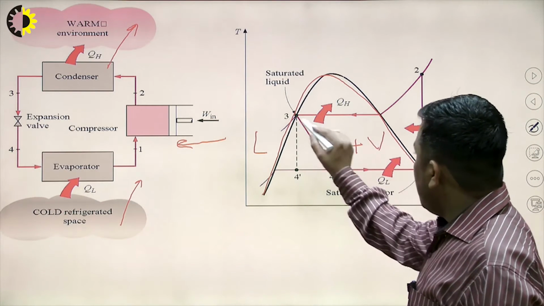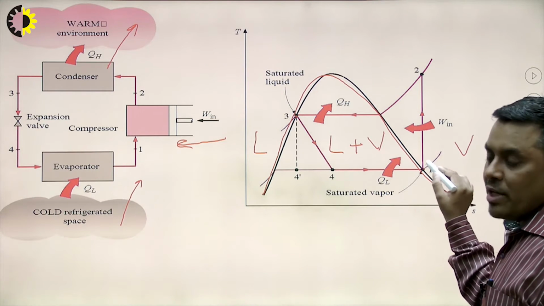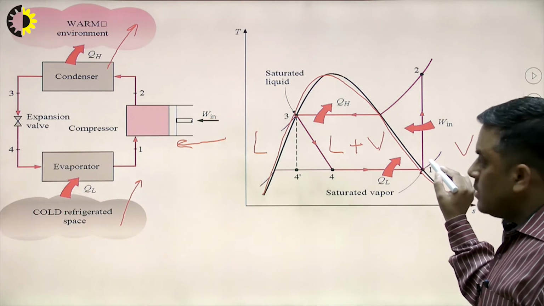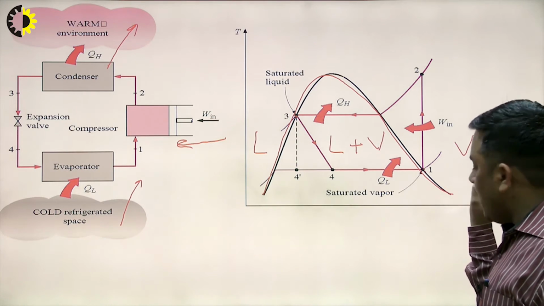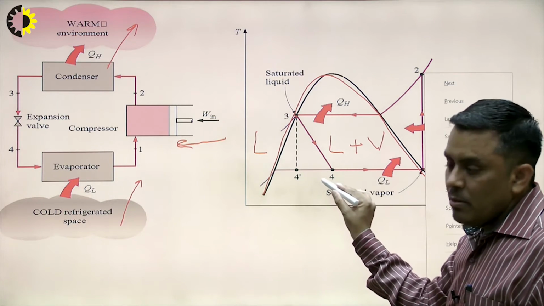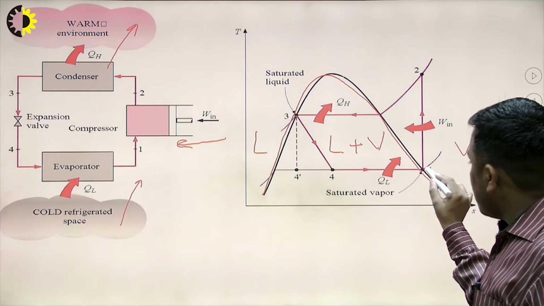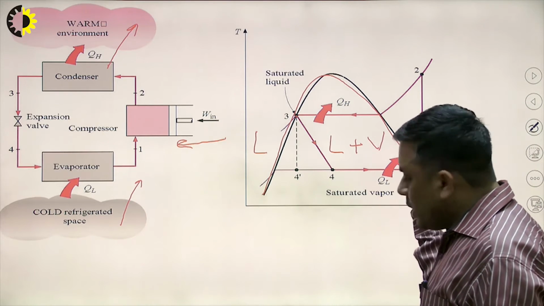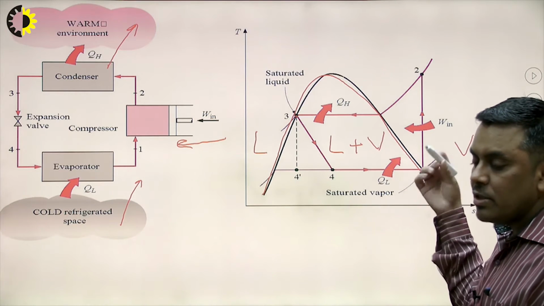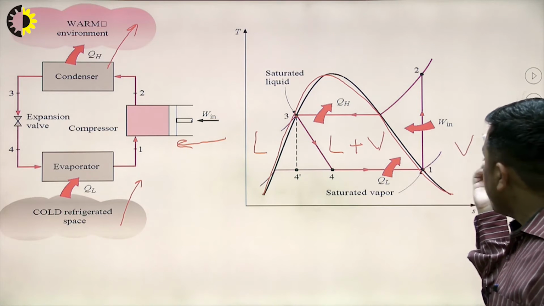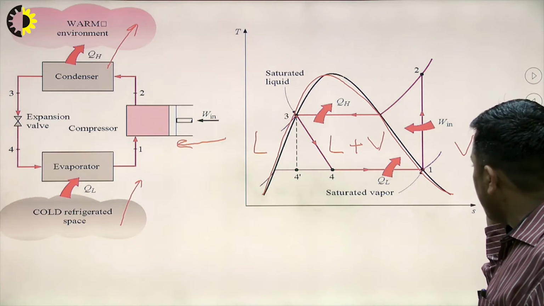The point 1 and point 3, these are the saturation points. This is the saturated vapor point. This line is the saturated line, and at this point the refrigerant is in vapor state. Before this it is liquid plus vapor, and beyond this it is in vapor state. So this is the saturation point. And how much heat will it absorb in the evaporator? The latent heat which is required to convert it into vapor. So this is the saturation temperature for the liquid refrigerant.